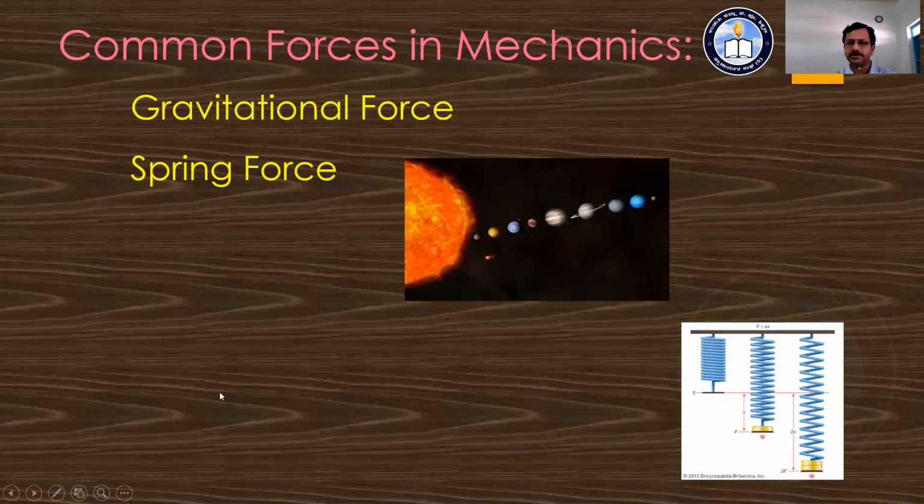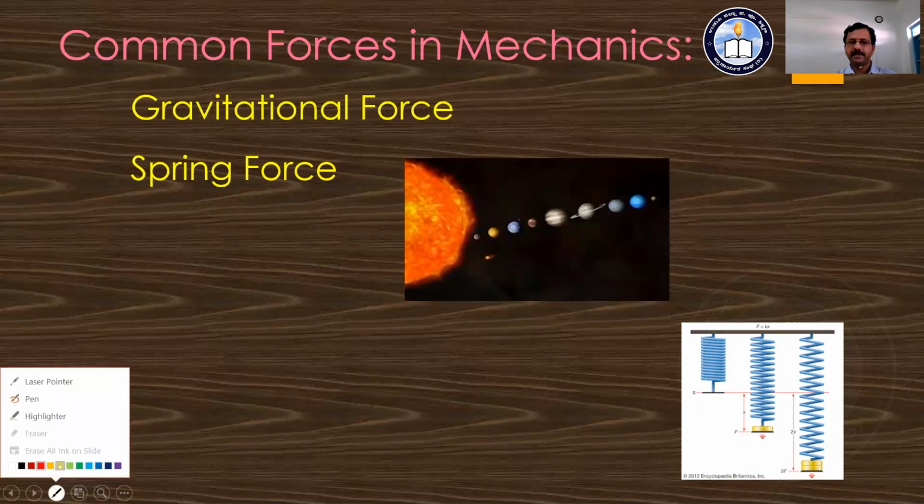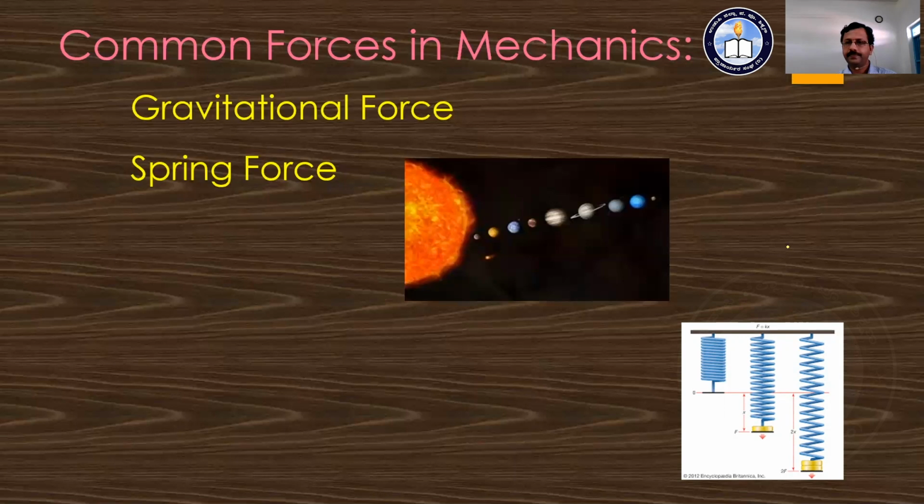And this spring force is given by the formula F is equal to minus K into X. What is this K? K is known as the spring constant, and X is the extension, how much it is going to produce, or the compression, how much length is going to increase. ಎಷ್ಟು ಲೆಂತ್ ಇನ್ಕ್ರೀಸ್ ಆಗಿದೆ ಅಥವಾ ಡಿಸ್ಪ್ಲೇಸ್ಮೆಂಟ್ ಆಗಿದೆ ಈ ಲೋಡ್ ಅನ್ನುವಂಥದ್ದು ಅದನ್ನ ಎಕ್ಸ್ ಇಂದ ಸೂಚಿಸ್ತೇವೆ ಇಲ್ಲಿಗೆ. And the force which develops inside the spring is known as the spring force.